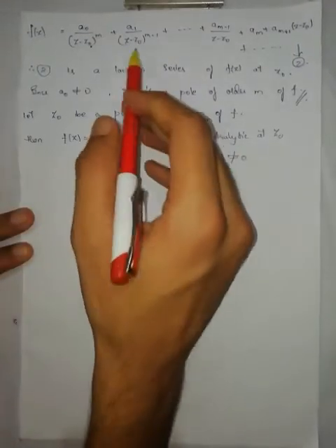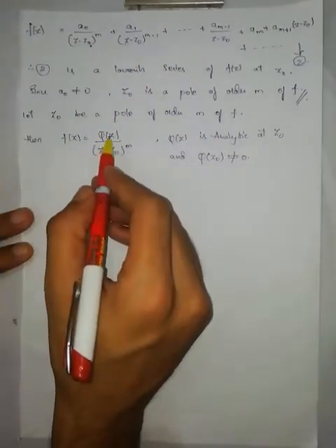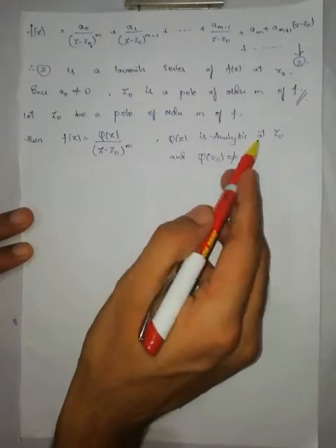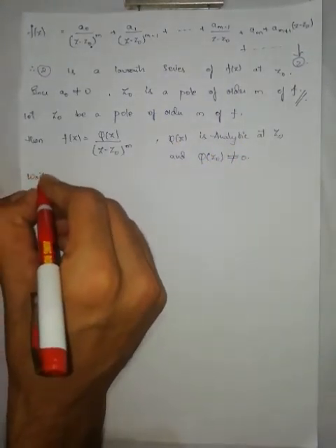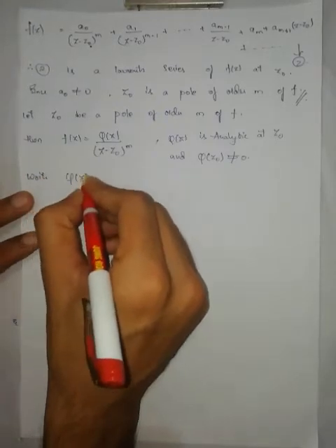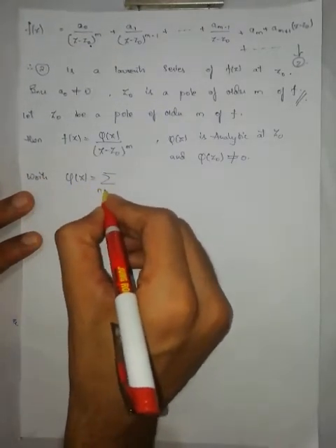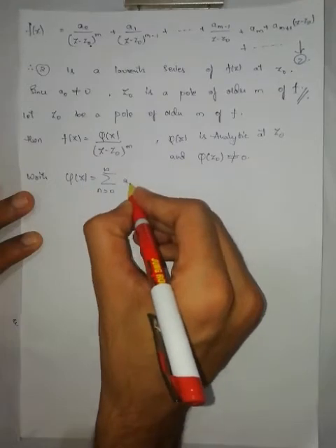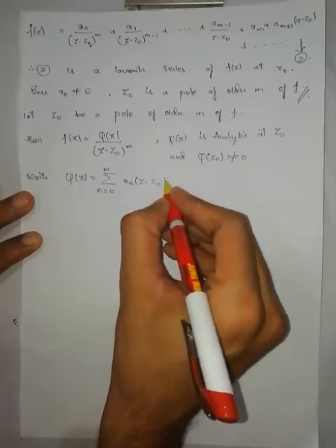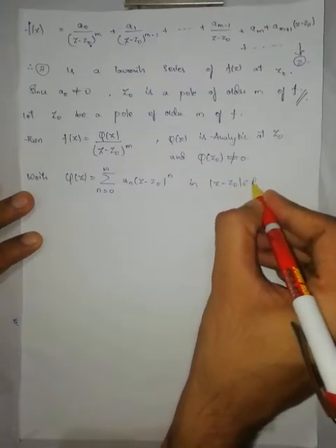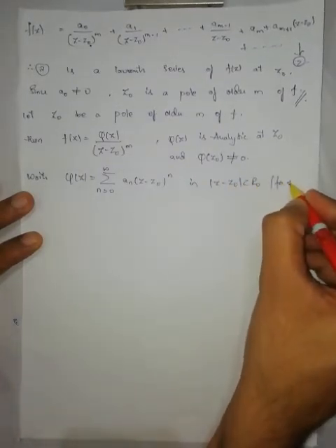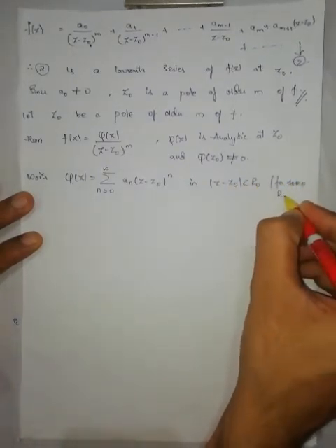Now since phi of z is analytic at z naught, I can write phi of z as a Taylor series expansion. Write phi of z is equal to summation n is equal to 0 to infinity an into z minus z naught to the power of n in modulus of z minus z naught less than r naught for some r naught greater than 0.